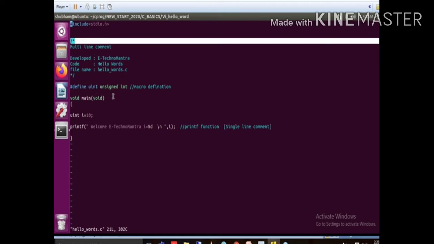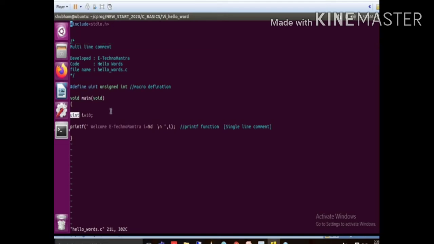Then in the next stage, I added one macro. #define uint, and uint is replaced with unsigned integer, and here I use this macro, uint. What a macro is, we will see when we discuss the macro topic in detail. At this moment, just understand what I modified: I added one macro definition and I added a multi-line and a single line comment.